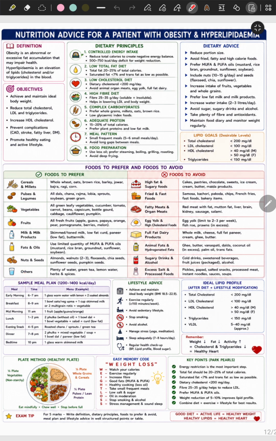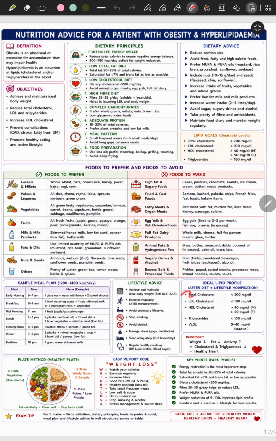Lifestyle advice is again the same. Maintain an ideal body weight. BMI should be in the range of 18.5 to 22.9. Exercise regularly, more than 150 minutes per week. Avoid sedentary lifestyle. Stop smoking. Avoid alcohol. Manage stress. Yoga, meditation, other mindful activities can be done. Sleep adequately for at least 7 to 8 hours per day, and regular health checkup of blood pressure, lipid profile, blood sugar, etc.